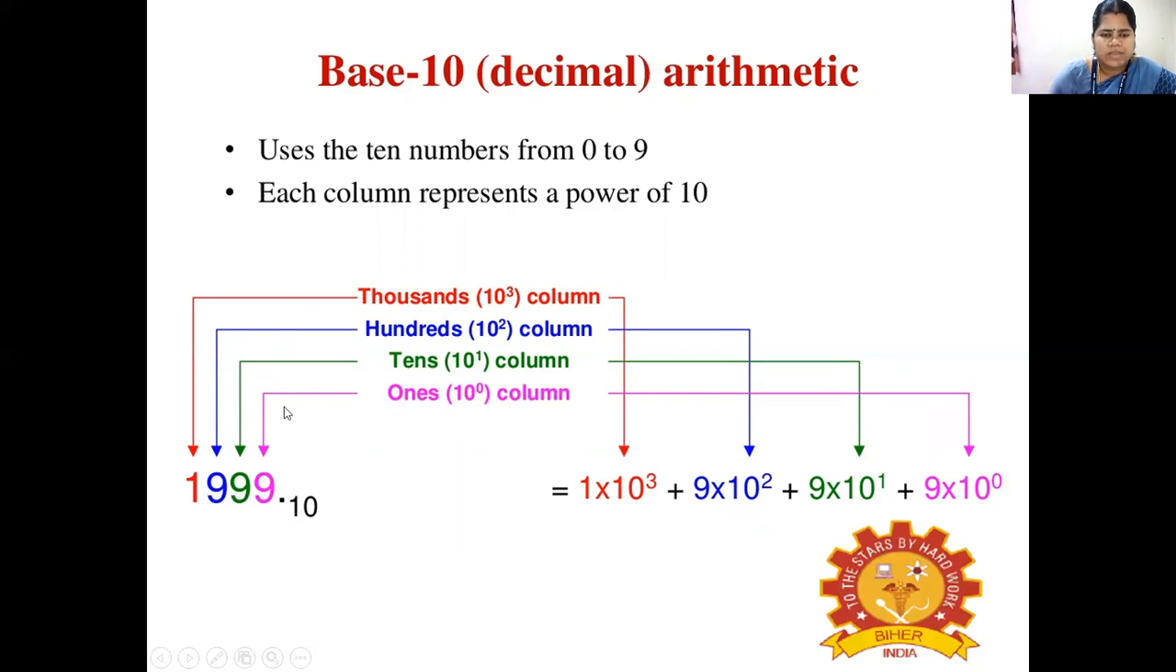So this digit will be multiplied by 10 power 0. The next value, in the 10th position, will be multiplied by 10 power 1. Then the next value will be multiplied by 10 power 2, and the next value by 10 power 3. Here the base 10 represents that it is a decimal number. You can see that explanation here.